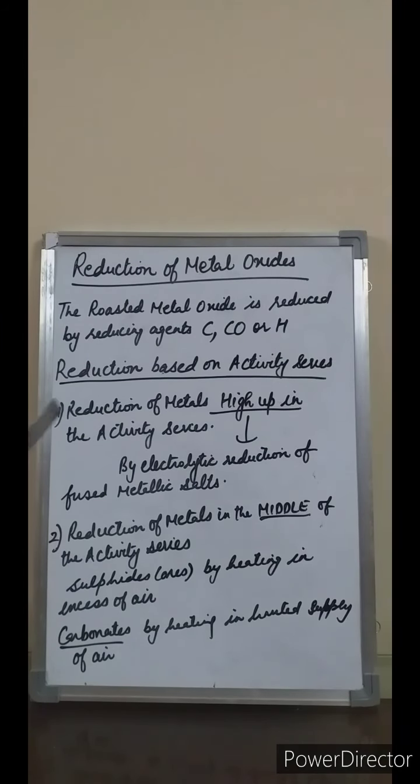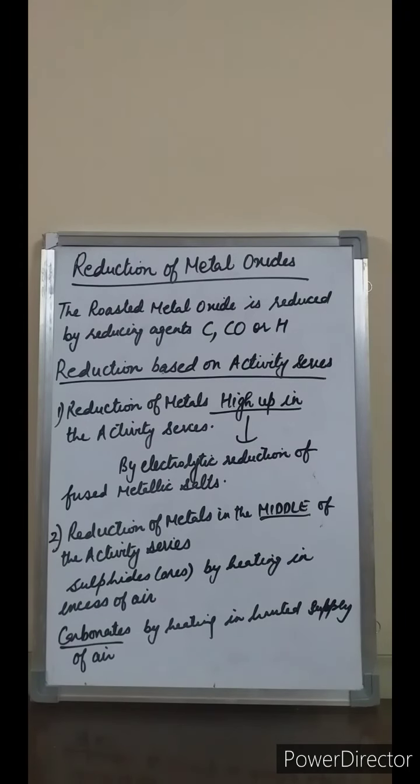The oxides of highly active metals, which are high up in the activity series, like potassium, sodium, calcium, magnesium and aluminium, have a greater affinity towards oxygen, so they cannot be reduced by carbon, carbon monoxide or hydrogen. So these metals can be obtained by electrolytic reduction of fused metallic salts.